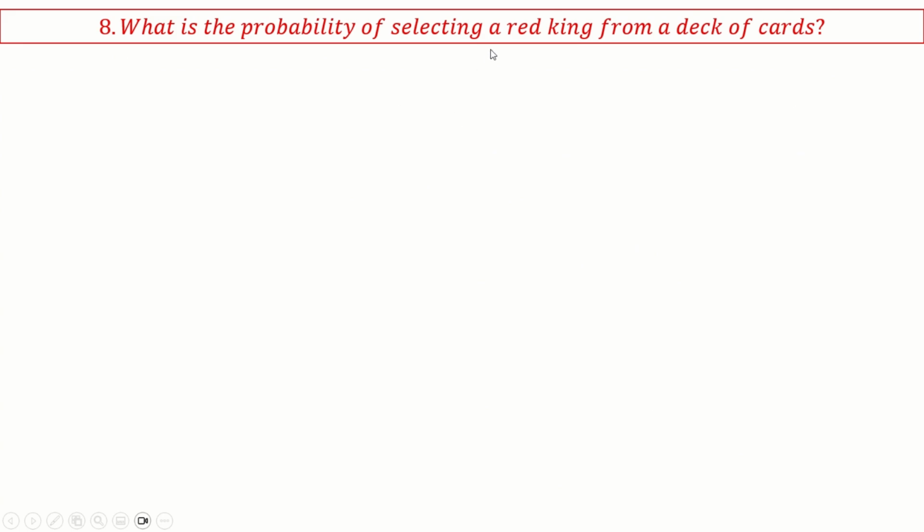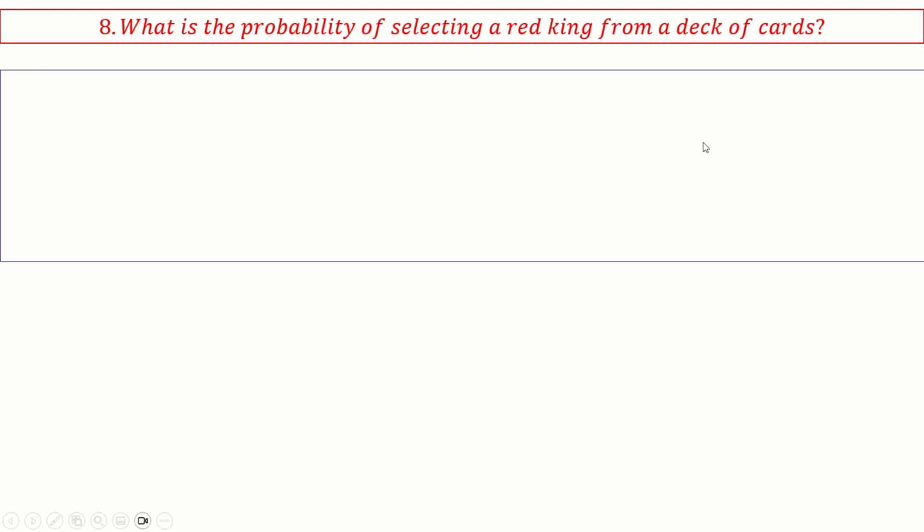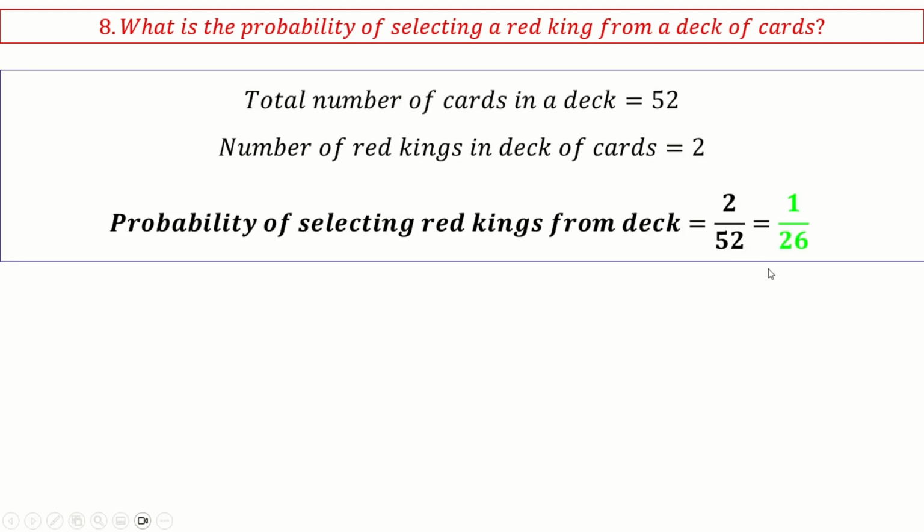What is the probability of selecting a red king from a deck of cards? Red king. There are two red kings in a deck of cards, correct? Which are diamonds and hearts. So 2 by 52, which is 1 by 26.